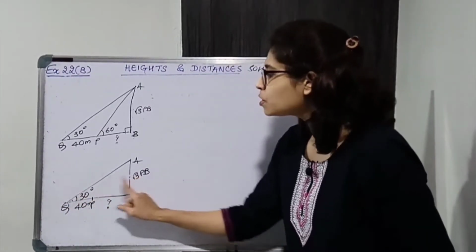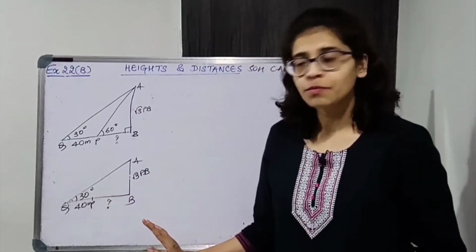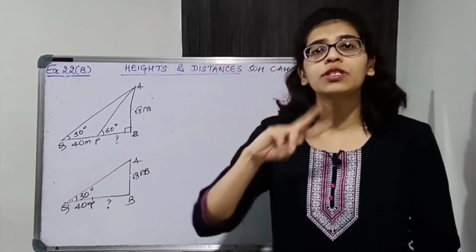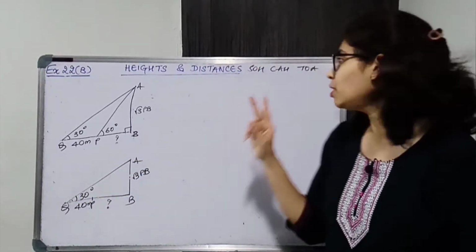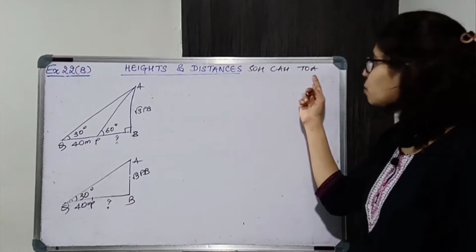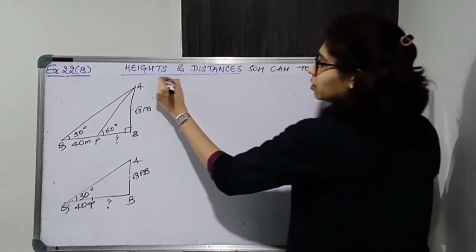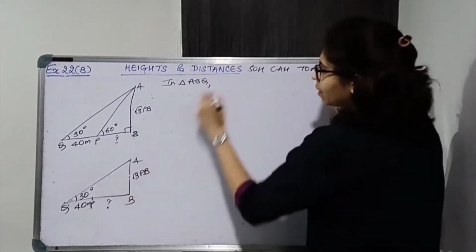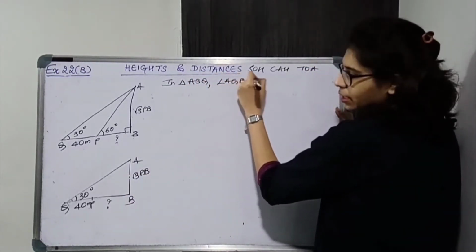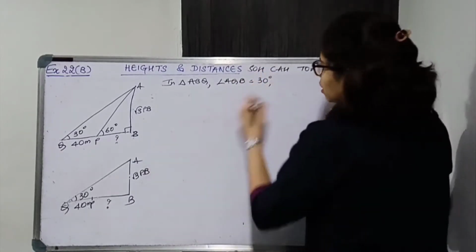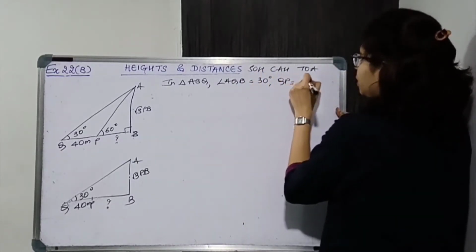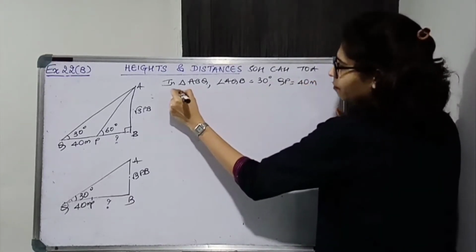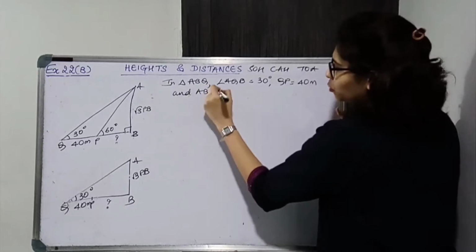So we have to relate the opposite of the angle and the adjacent of the angle because all the information lies over here. Again, opposite and adjacent come in tan, the trigonometric ratio tan is opposite upon adjacent. So in triangle ABQ, angle AQB is 30, QP is equal to 40 and AB is equal to √3 PB.